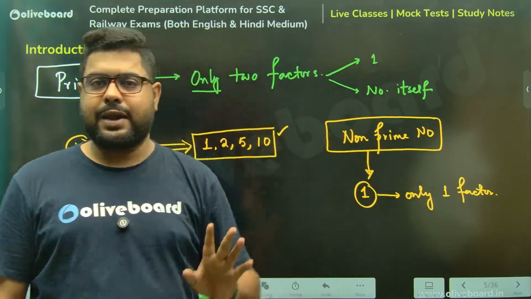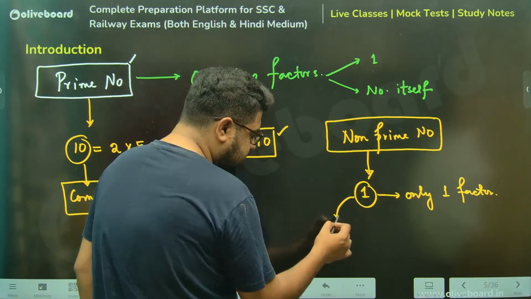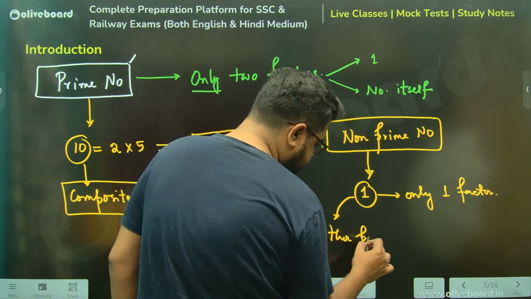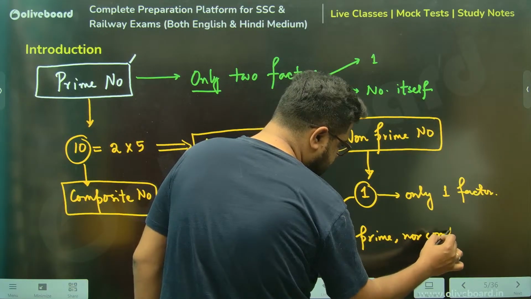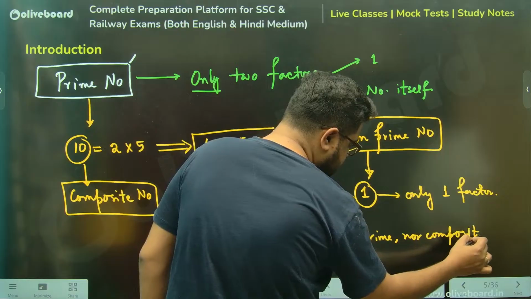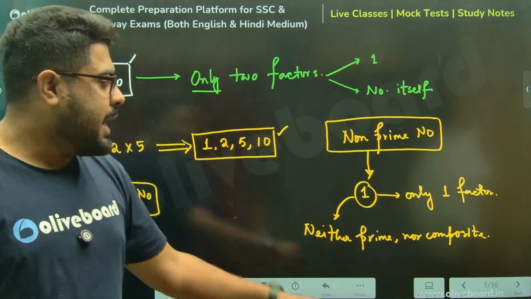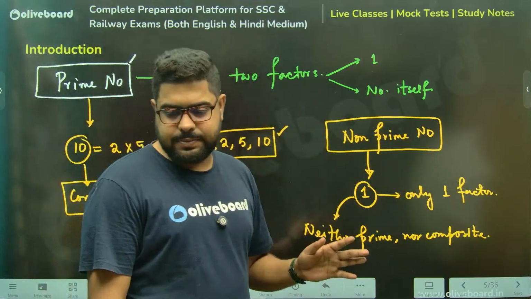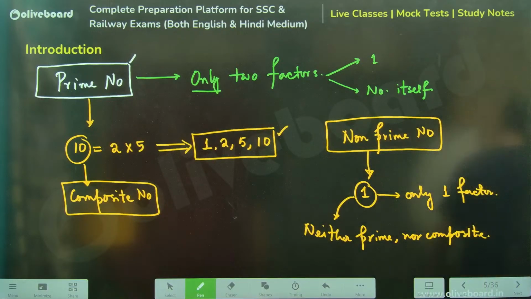So it's actually one factor. So this is called neither prime nor composite. It's a non-prime number. There is only one. There is no second number which shows this kind of a property.